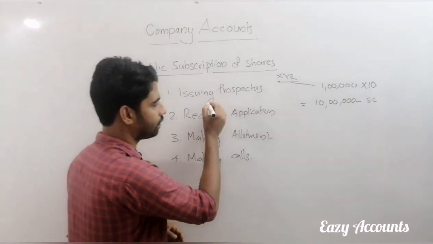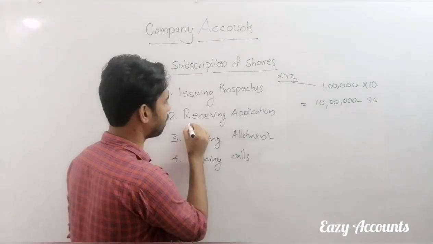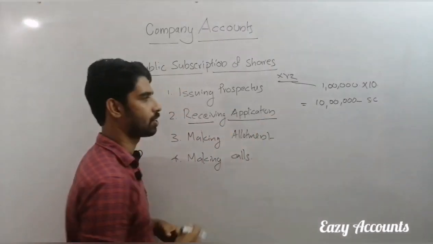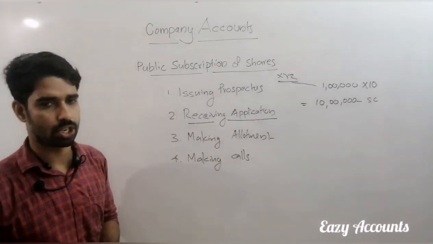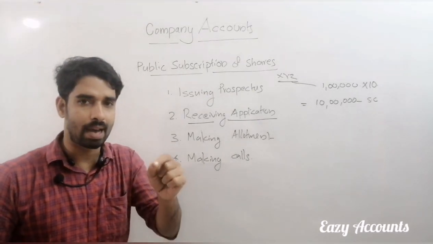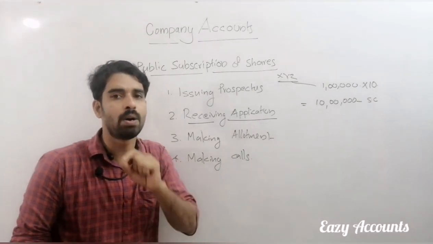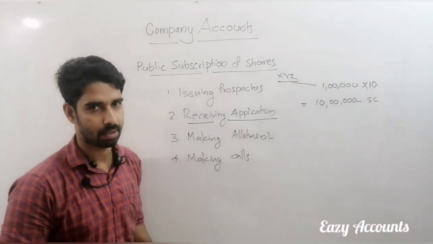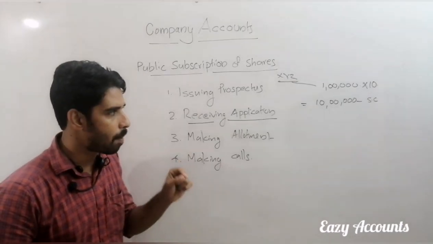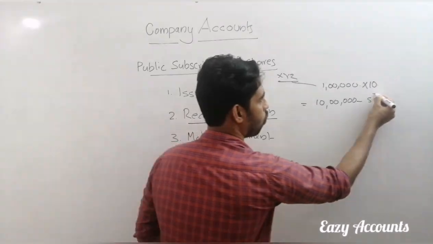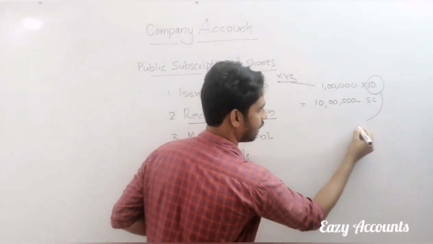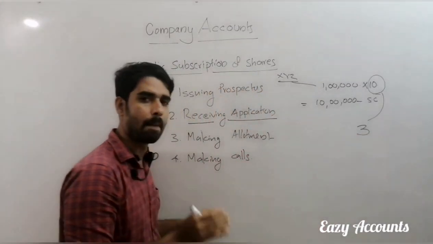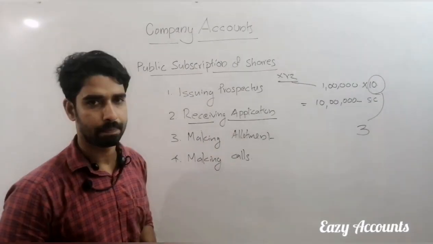After issuing the prospectus, the company will receive applications. When we are receiving applications, the company will collect a nominal amount from the public. That nominal amount is a portion of the face value. For example, the company is collecting 3 rupees from the public for the application.